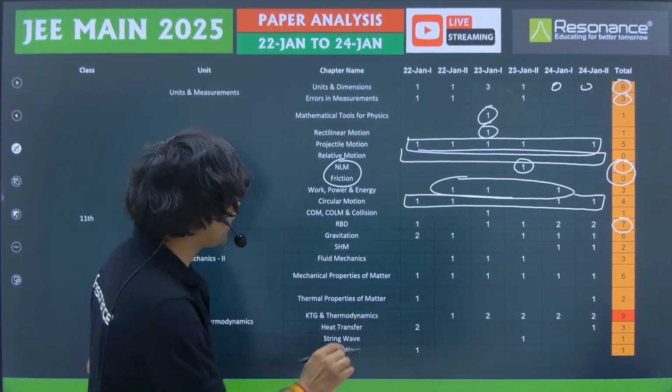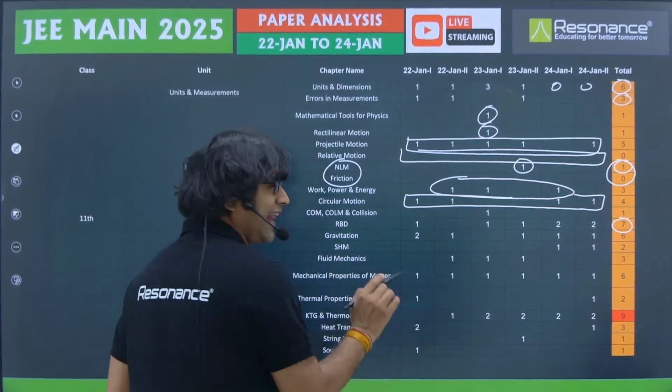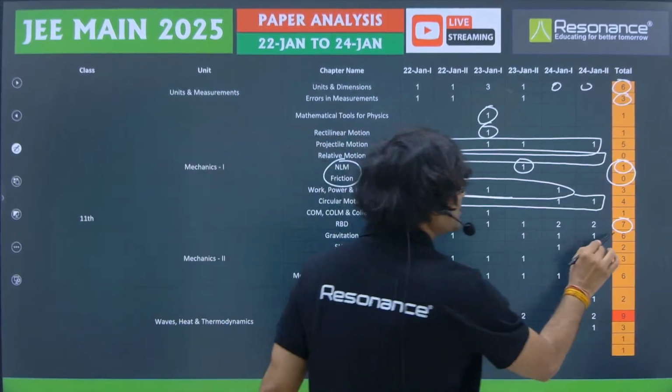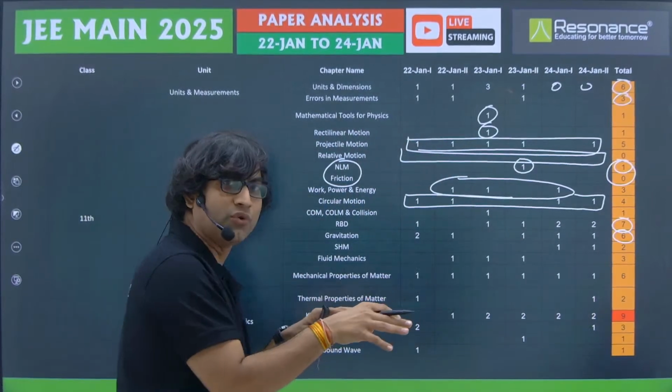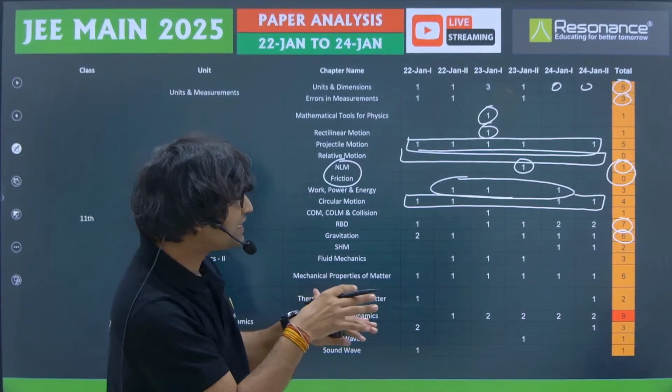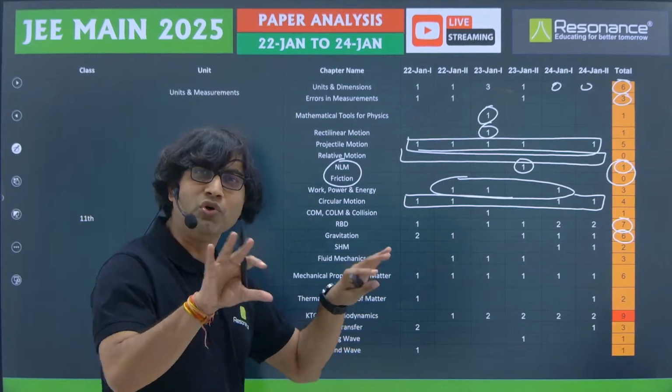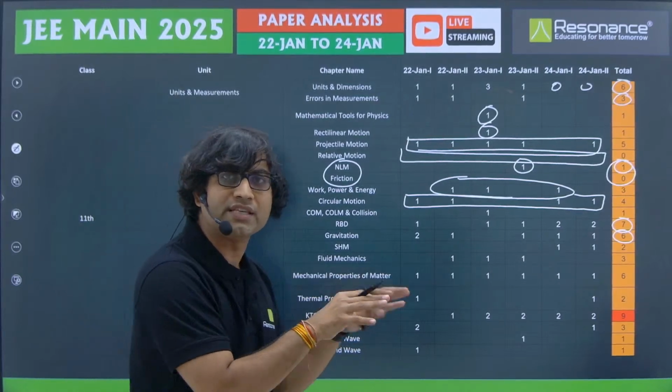Alright, now let's talk about gravitation. Again, gravitation is a relatively small chapter, and from gravitation there are a total of 6 questions. So we can say that in almost every paper you will see at least 1 question on average from gravitation, and most of the questions from gravitation were of the easy category only.